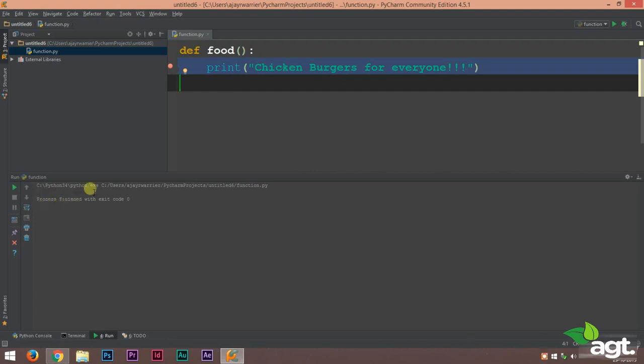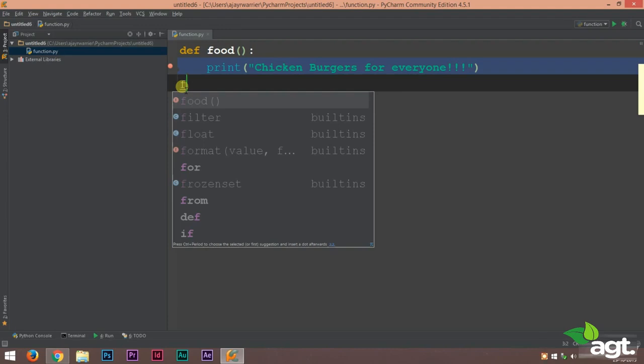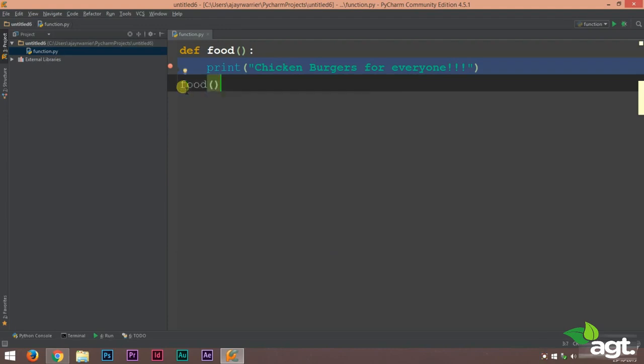You'll see that there are no outputs. Why? Because we haven't actually called this function. Now calling a function is Python's way of saying, like, you want to turn on a light, you must switch on the light, right? The same way, you can make a function, but in order to use that function, we must call that function. So to call the function, just like we did in our last lecture, we just have to type in our function name followed by the opening and closing of brackets.